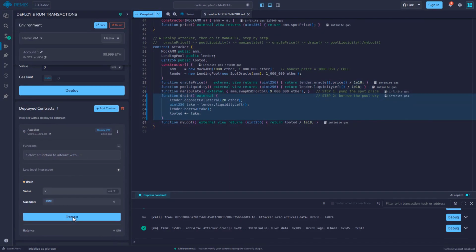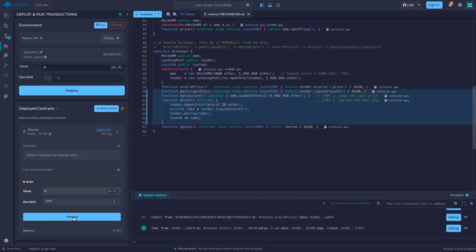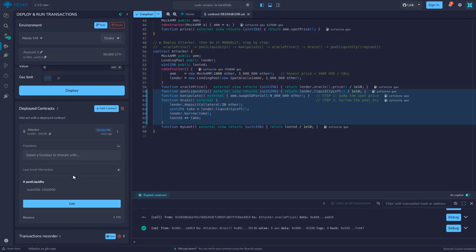Here's the theft. We click drain. In one call, the attacker deposits just 20 units of collateral, and because the oracle now values each one at 100,000, the lender lets them borrow the entire pool. Check the pool. Now we click pool liquidity and it reads 0. The whole pool drained, borrowed against collateral that is really worth almost nothing.